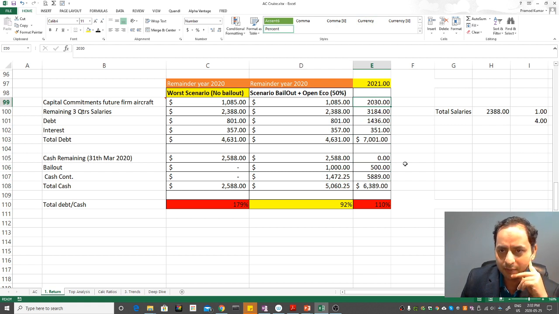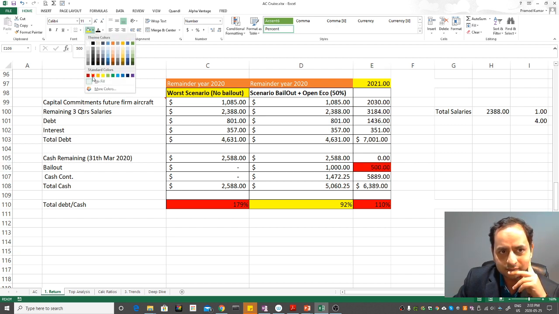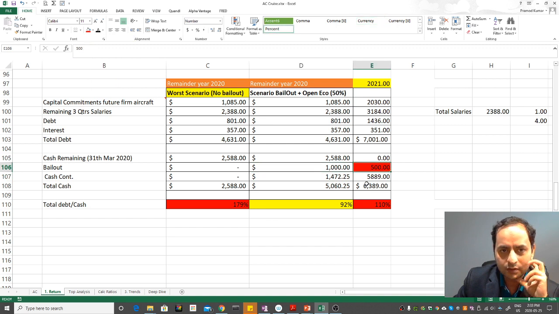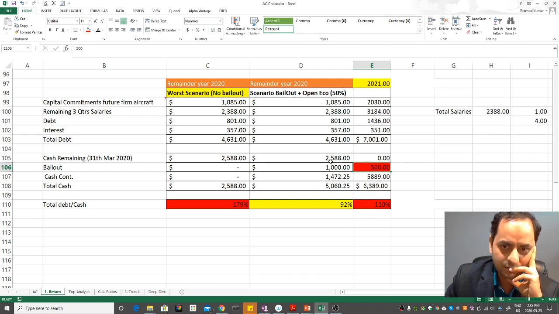Again, they need a 2 billion capital commitment, or 2.030. The remaining salaries for the 4th quarter, the interest, debt, and so on. So they need 7 billion. The worst thing happening here is that they don't have any cash coming from the last quarter. If that's the case, I expect the government needs to do some bailout for next year. Maybe they should do it in 2 phases, one for this year, then wait and watch and do something more next year. Otherwise, the company does something here and then uses it for next year, right?